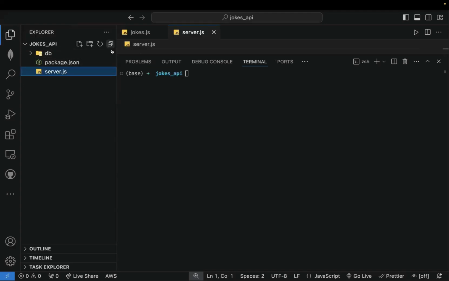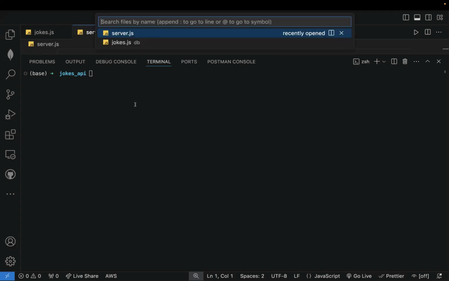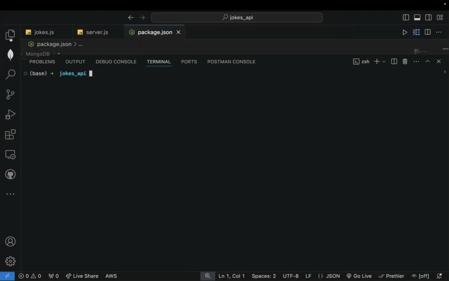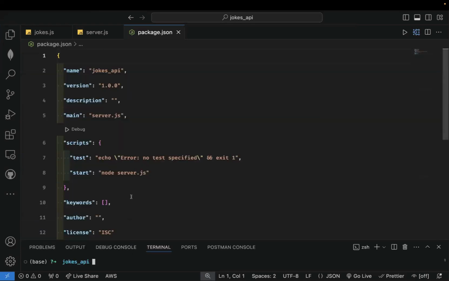So you could do, I think, command P, right, and then search for your files. So we have package.json here. Okay. So instead of opening and closing this panel, you can just say command P or control P on your computer and search for your file. All right. So we have opened our package.json. Let's see the content of it.